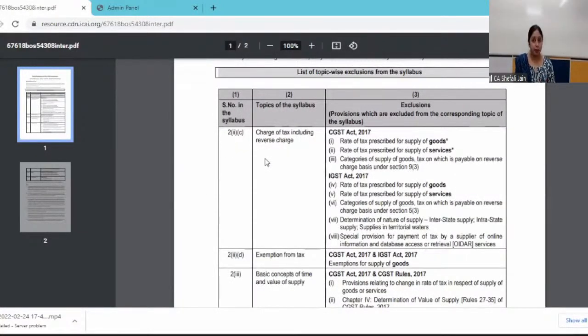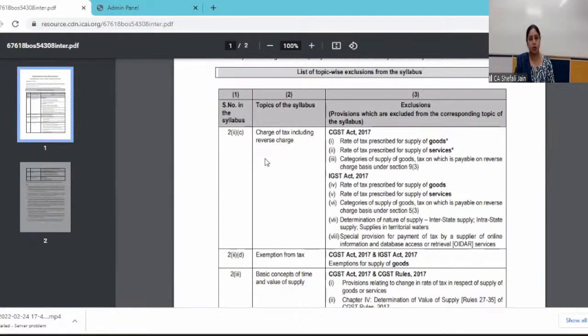First is the rate of tax. You are not expected to know or memorize the rate of tax on all goods and services. There is a huge list of goods and services under GST. And just to lighten the burden of the students from memorizing these rates, we have excluded these by way of study guidelines. So the rate of tax will be provided to you in the question. In case you have to compute the GST, then the rate of tax will be provided to you in the question. Second is the reverse charge provisions.